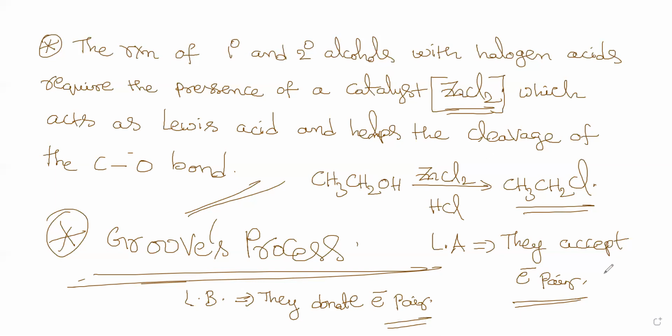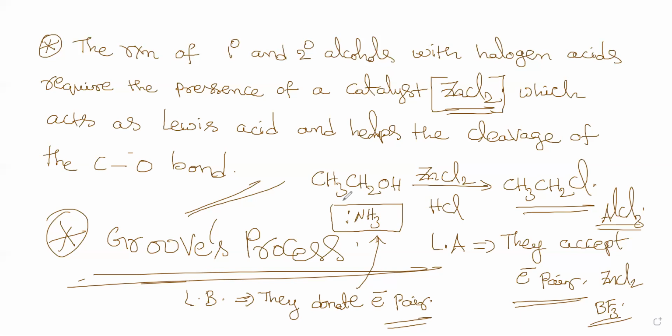For example, here zinc chloride is a Lewis acid, and there are other things like boron trifluoride. These can all act as a Lewis acid. Of course, we have AlCl3, which can also act as a Lewis acid. For Lewis bases, you have NH3 and so many other things. These are categorized as Lewis bases.